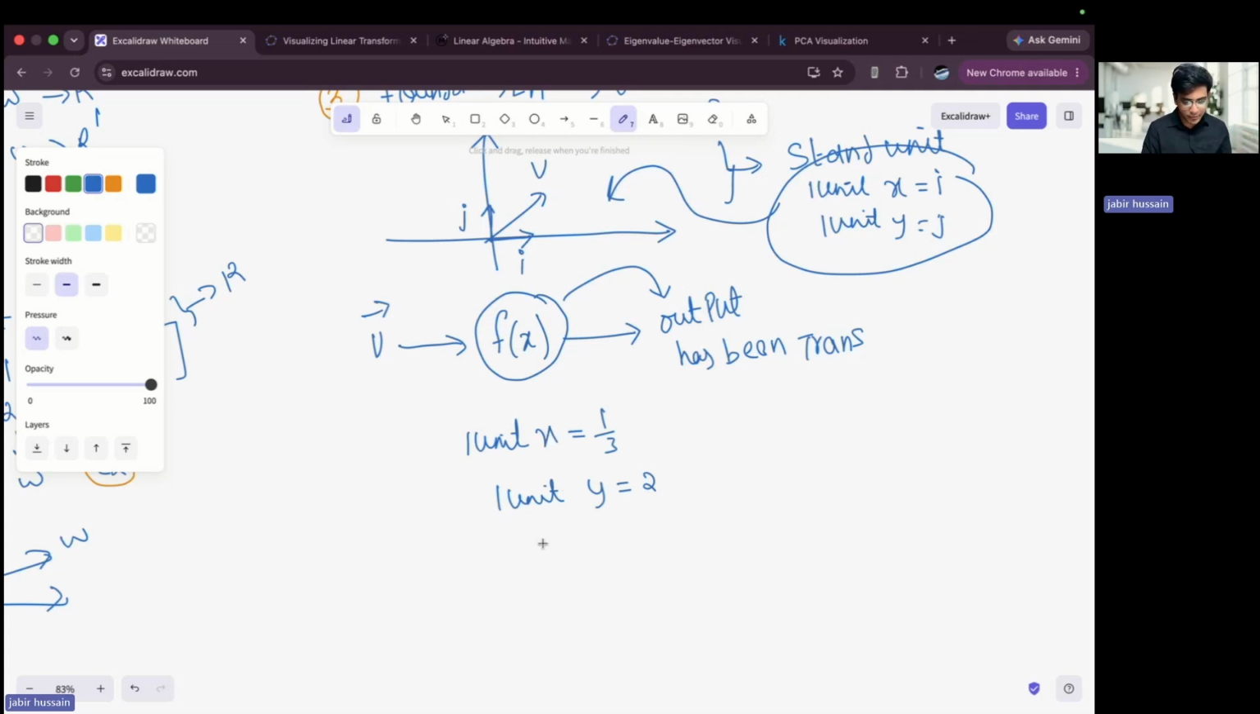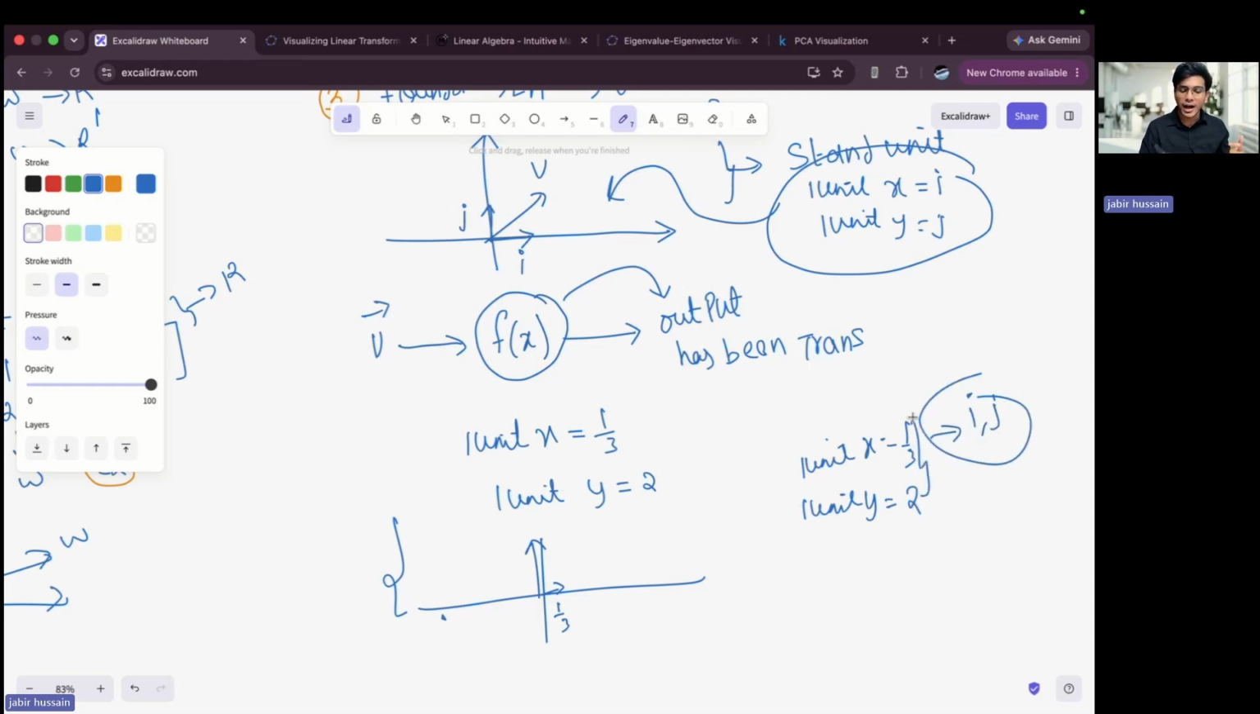It means that your entire space, the x directional space, has been compressed and the y direction has been expanded. So here 1 unit of x in this transformed space would be 1 by 3, and 1 unit of y here in this space would be your 2. It means that this is my i cap and j cap. If I change the definition of i cap and j cap, then whatever the resultant space I get, that space is my transformed space.